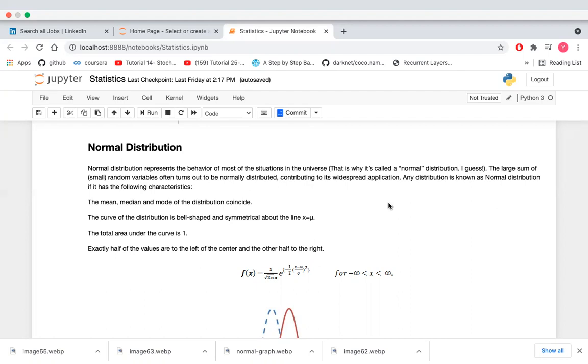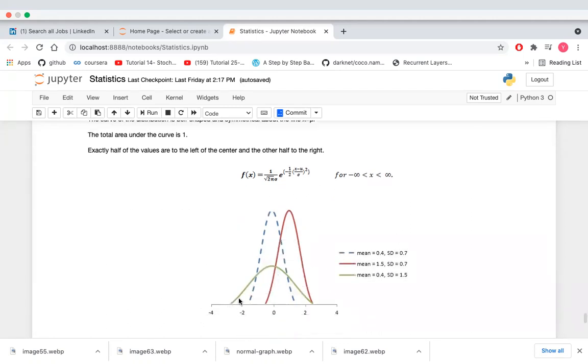So why is the normal distribution so famous? It has the following characteristics: the mean, median and mode of the distribution coincide. This is the curve of a normal distribution. Here you can see the bell-shaped curve in every situation.